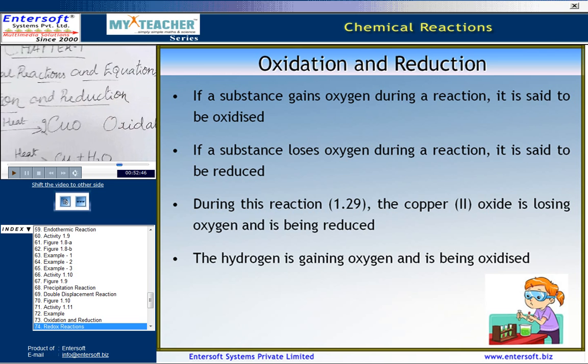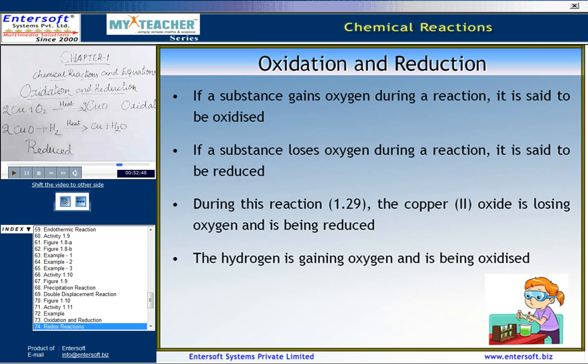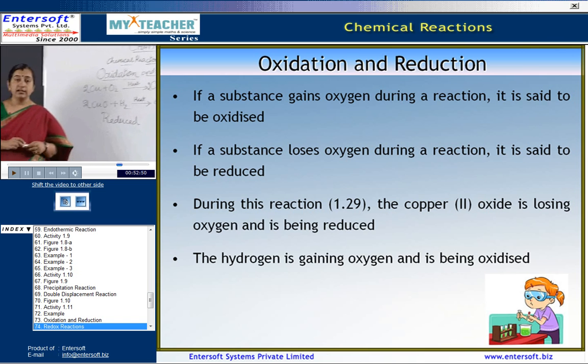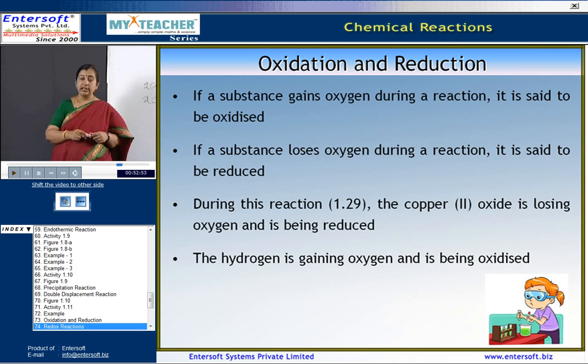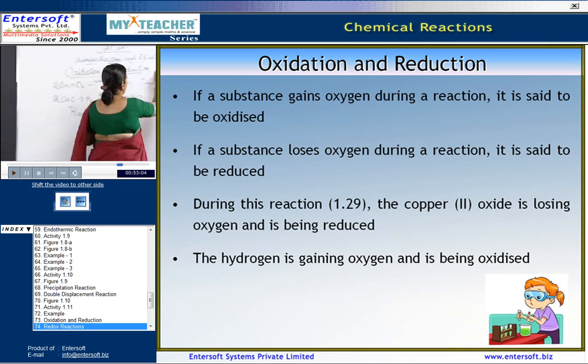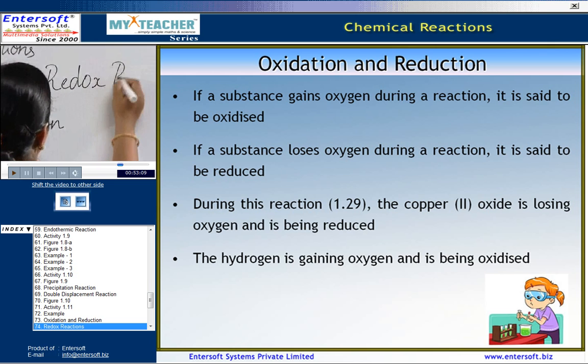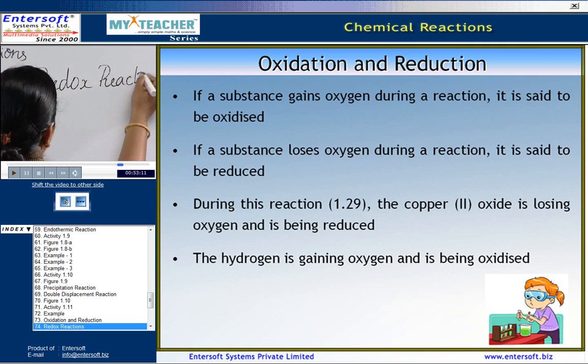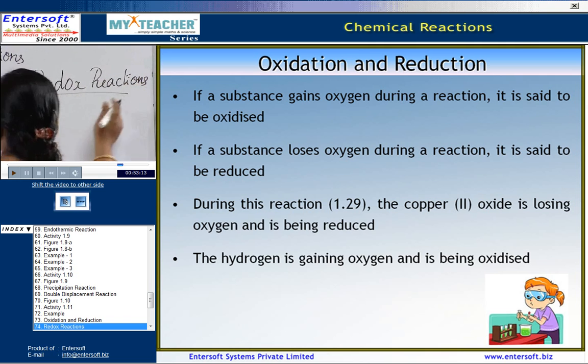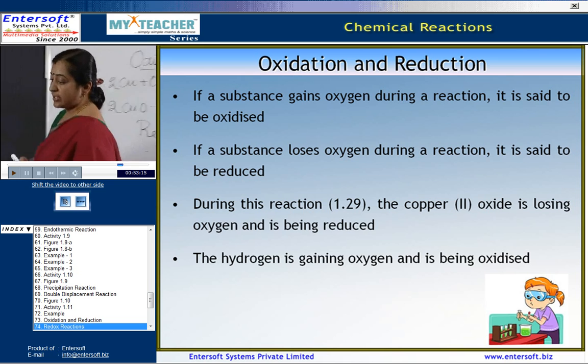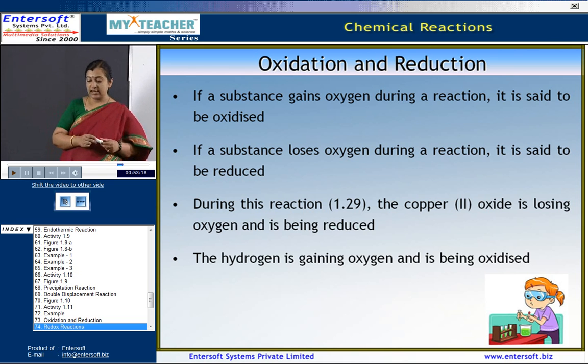So, whenever in a reaction one reactant gets oxidized while the other gets reduced, then we call such reactions oxidation reduction reactions, or they are also called redox reactions. The other name of oxidation reduction reaction is redox reaction.